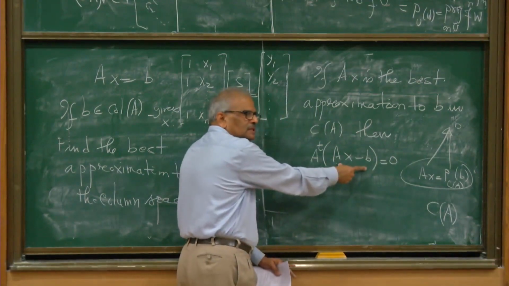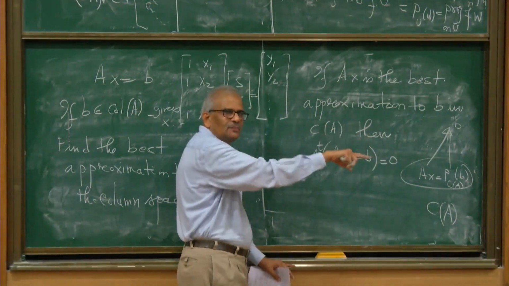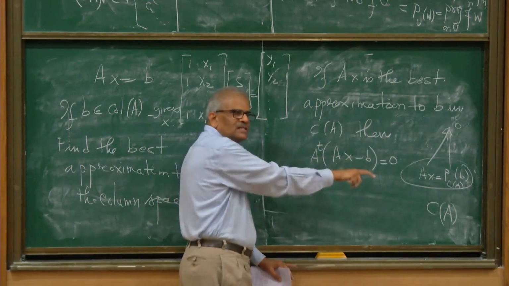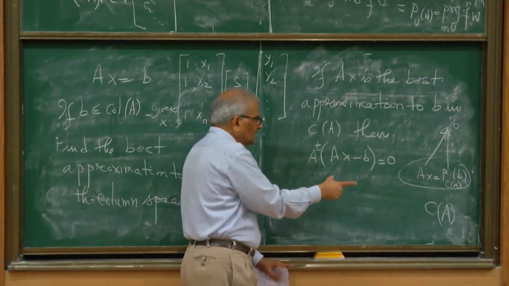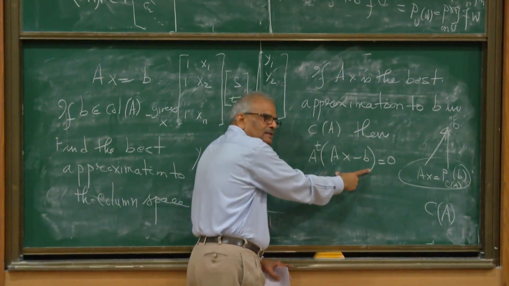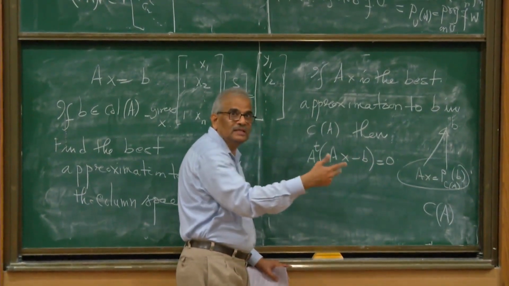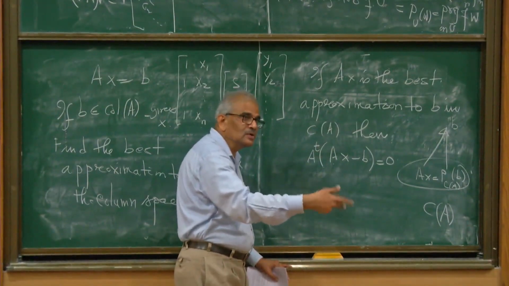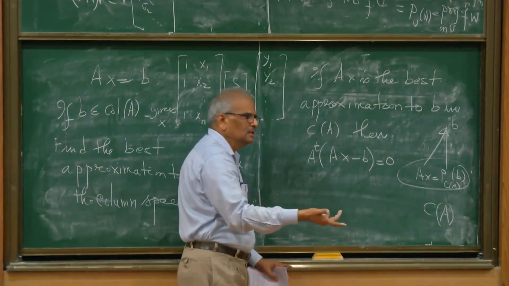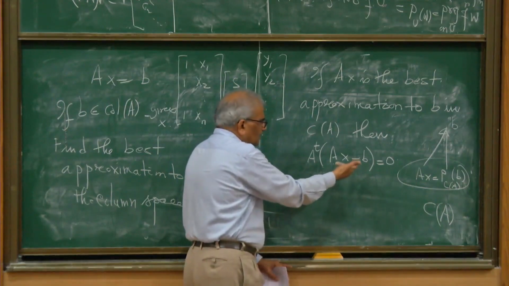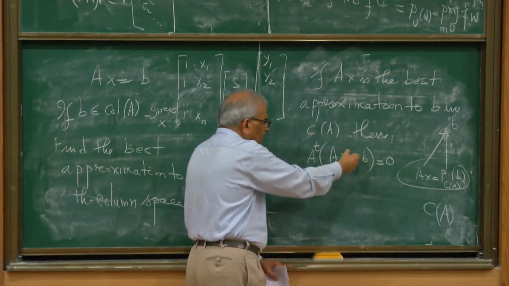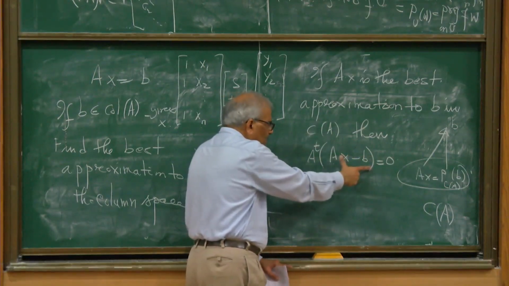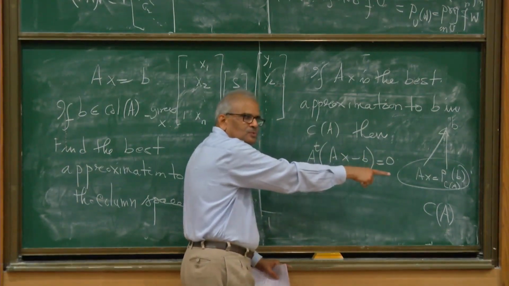Ax minus B is the leftover part. Ax is the approximation and Ax minus B is the error. The length of this vector is the square root of the sum of squares of the errors. And because of this principle, by using Pythagoras theorem, if Ax is the best approximation, Ax minus B is perpendicular to the column space.